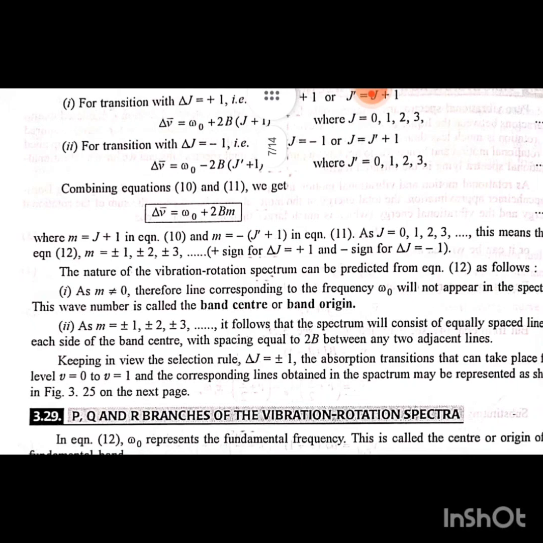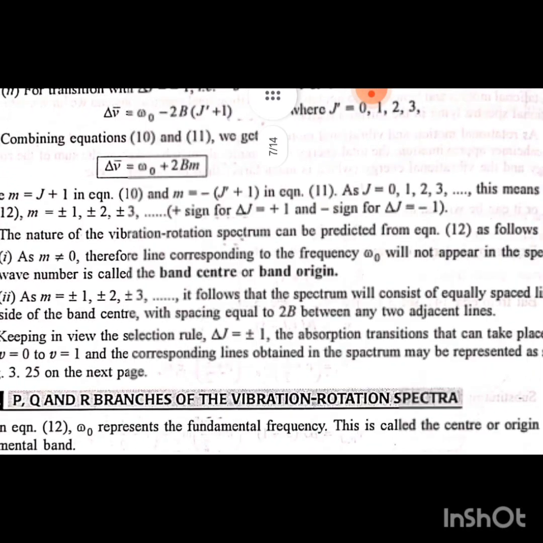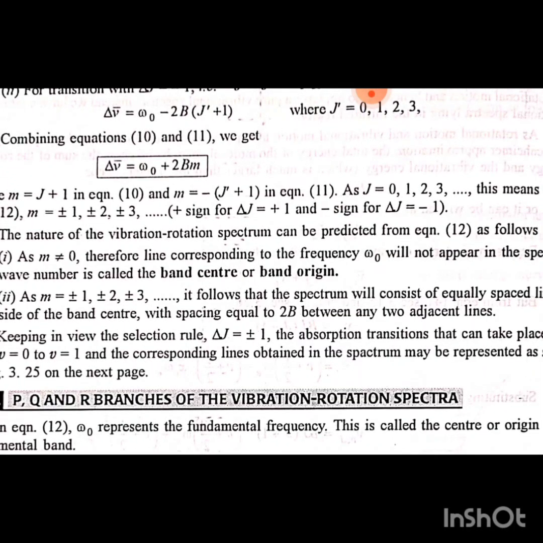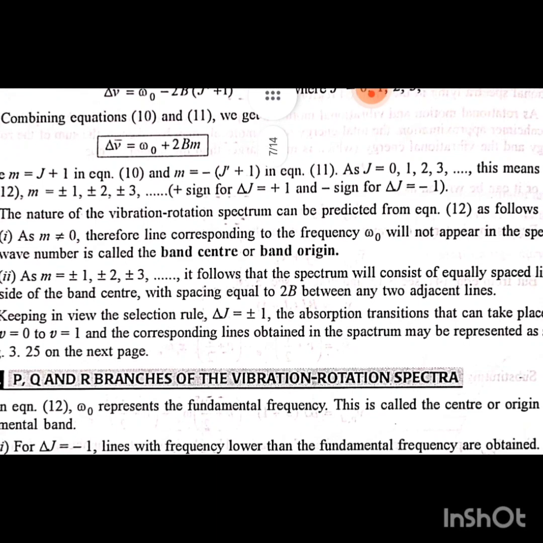The nature of the vibration rotation spectra can be predicted from equation 12 as follows. First, as m is not equal to 0, the line corresponding to the frequency ω0 will not appear in the spectrum. This wave number is called the band center or band origin. As m is equal to plus or minus 1, plus or minus 2, plus or minus 3, it follows that the spectrum will consist of equally spaced lines on each side of the band center, with spacing equal to 2b between any two adjacent lines. Keeping in view the selection rule, Δj equal to plus or minus 1.